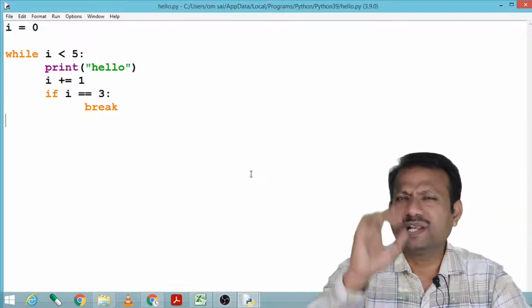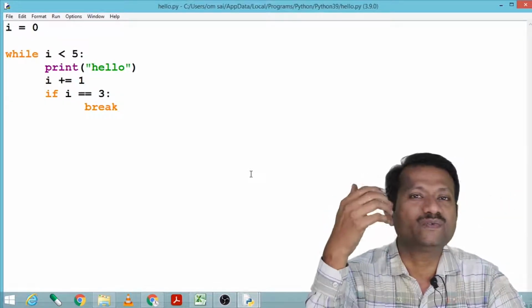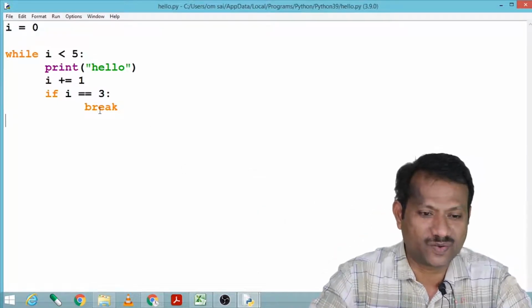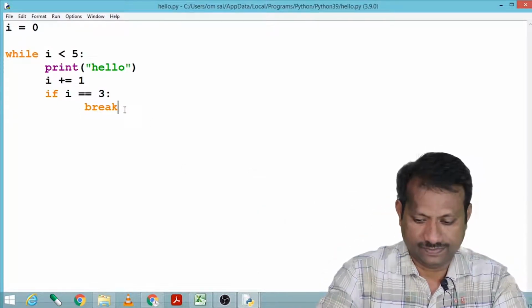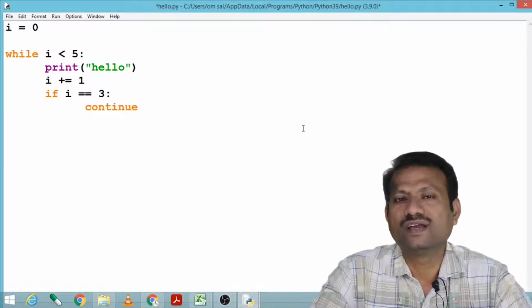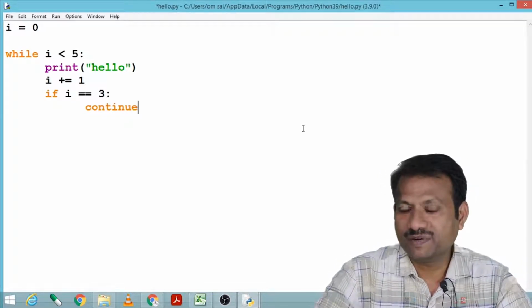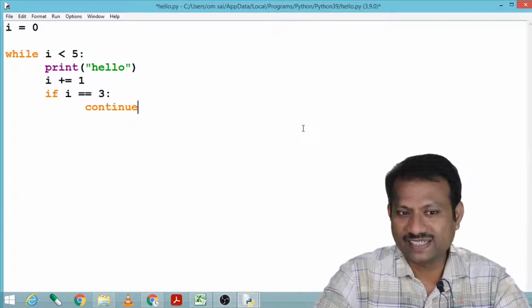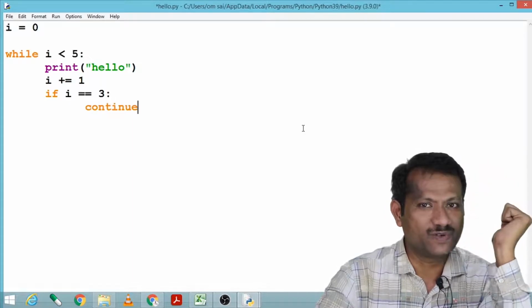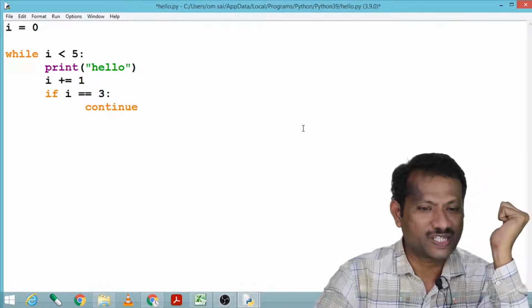We use this break statement when we'd like to terminate a particular loop at a particular operation. Similar to break, we have one more statement, continue. How this continue statement works, that we are going to see. Now what is this continue statement? Let us execute the program and see the result. What is expected here? Do you think it will execute for 3 times, meaning hello will be printed 3 times? Let us execute the program.